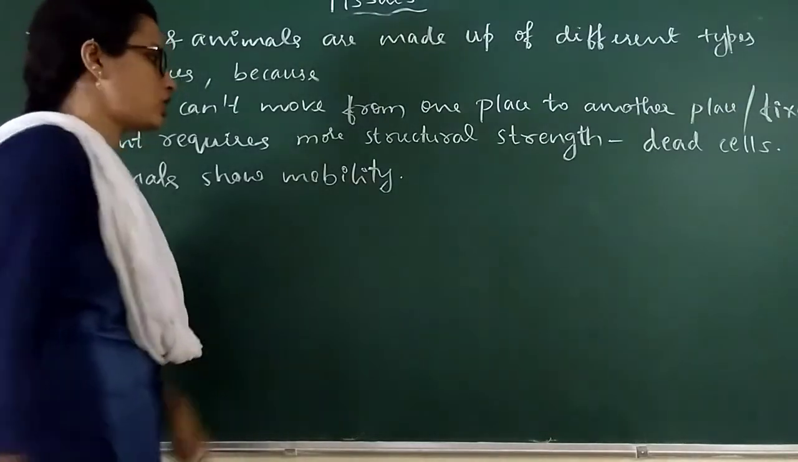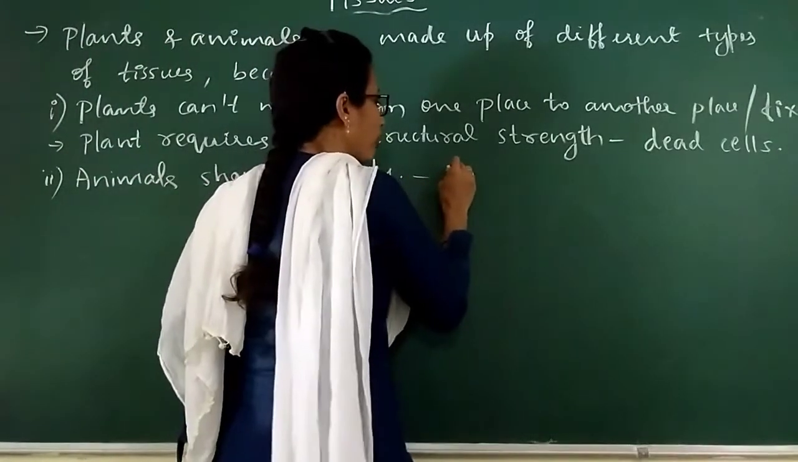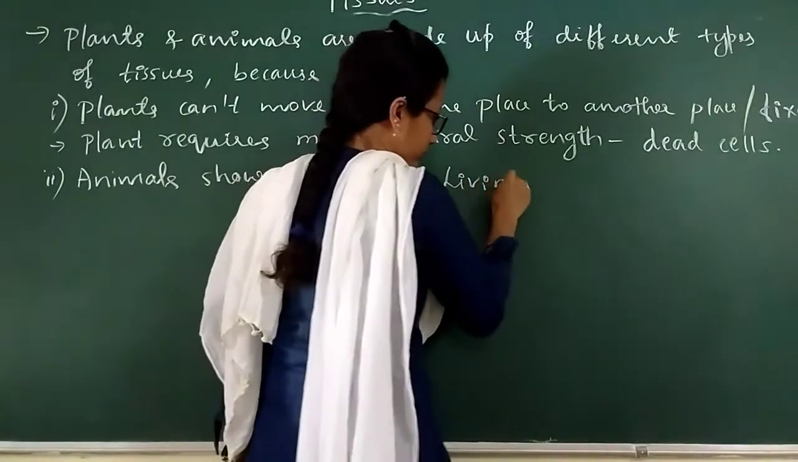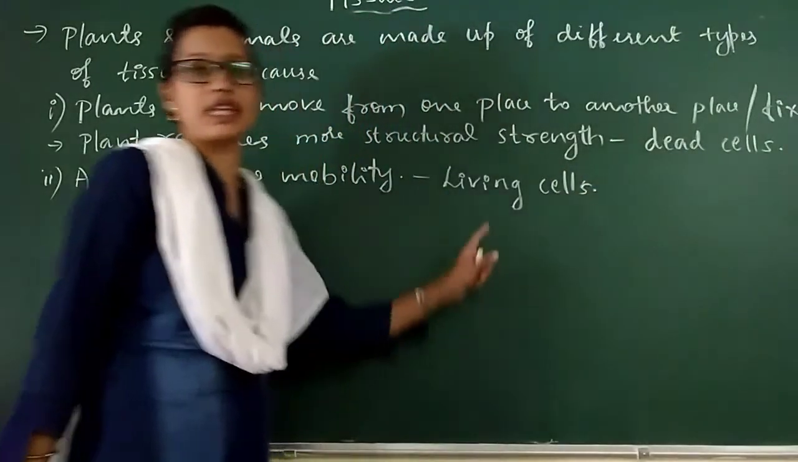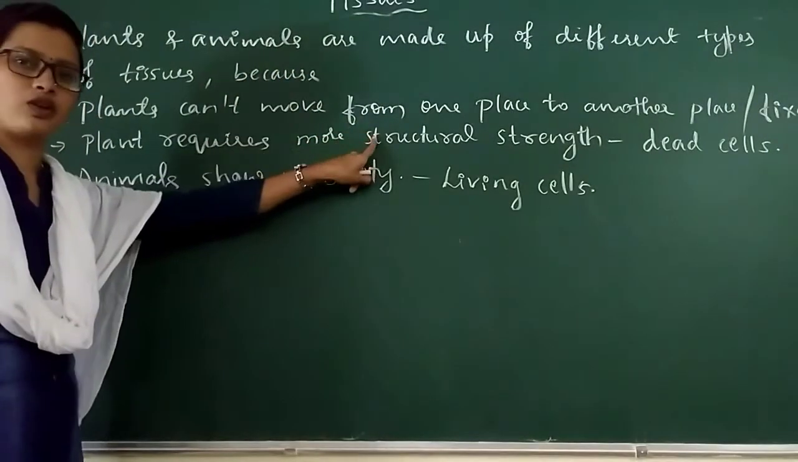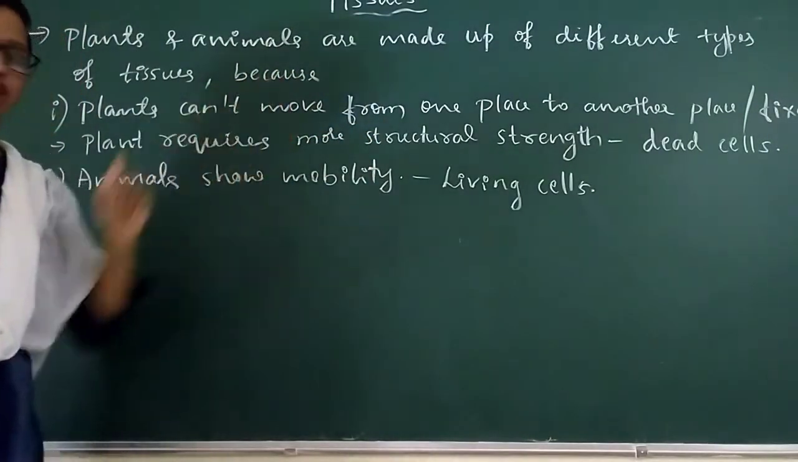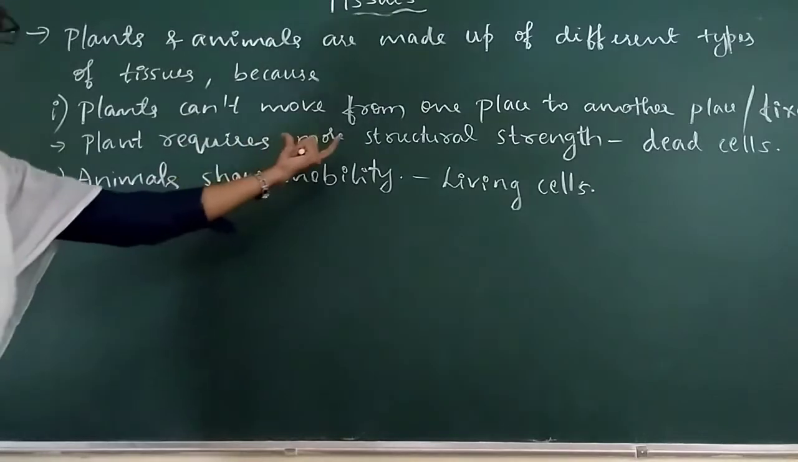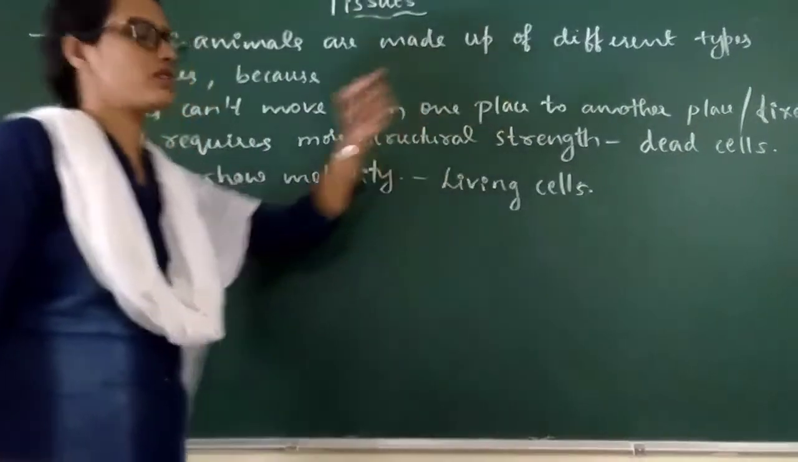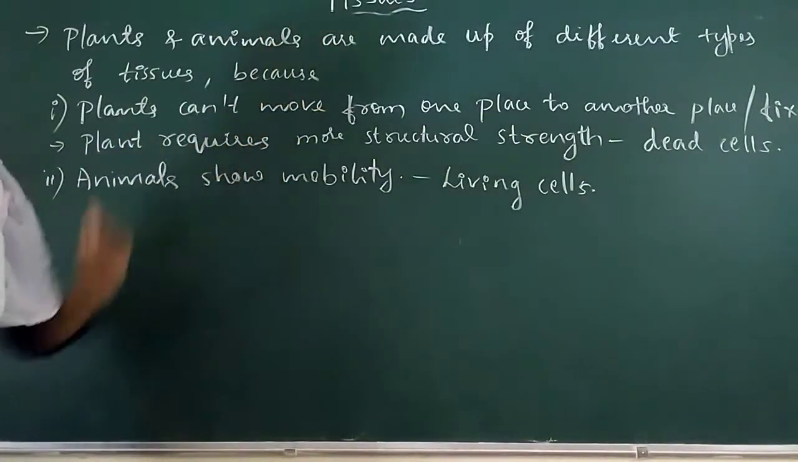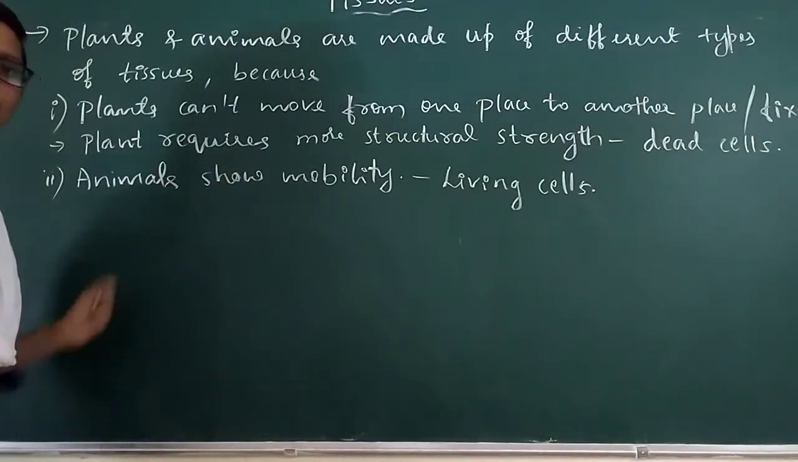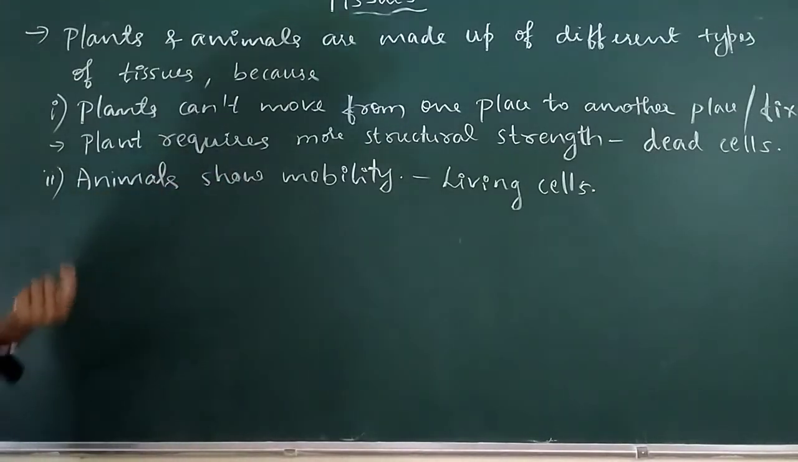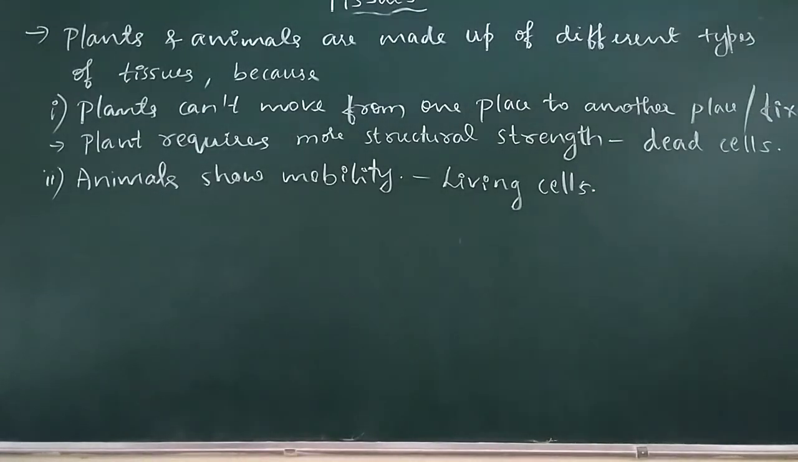For their movement, animals require more living cells. Plants are fixed. They are present only in one particular place. For that, they require more structural strength, and structural strength is provided by dead cells. Whereas the animals show mobility, for that mobility, animals require more and more living cells.